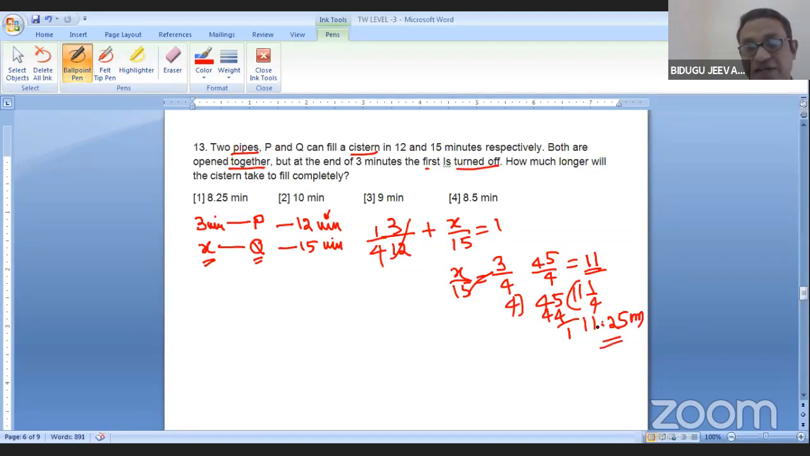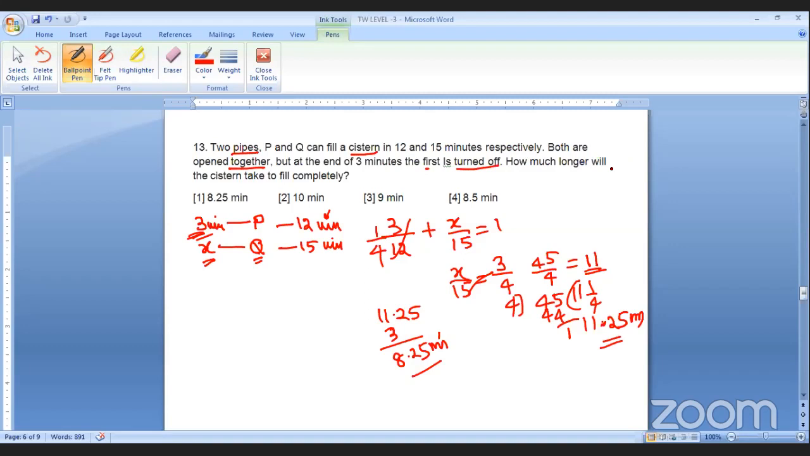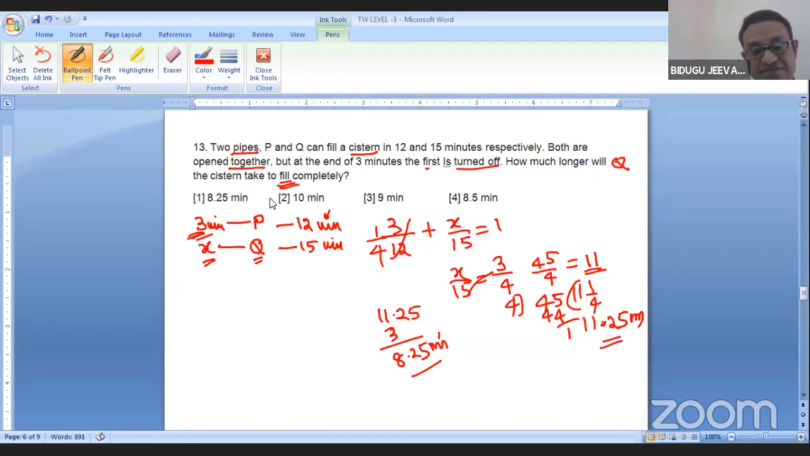Is it right? So it worked for 3 minutes. 11.25 minus 3, you'll get 8.25 minutes. So that's what he has to give. How much longer will Q take to fill the tank? So this word Q must be there, otherwise you cannot get it. Your answer is 11.25. I think you are following my point.